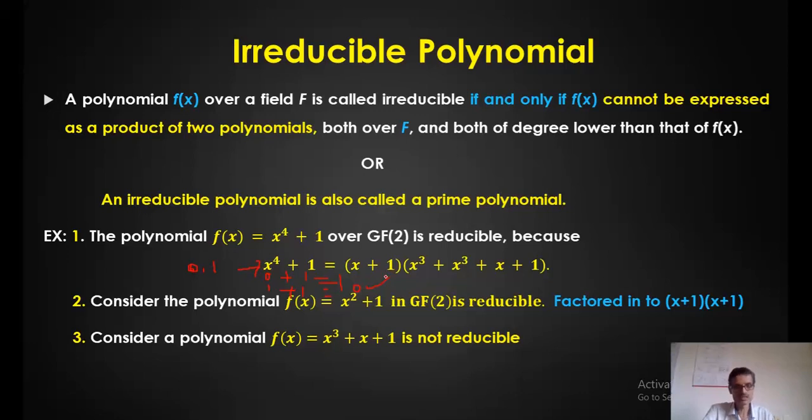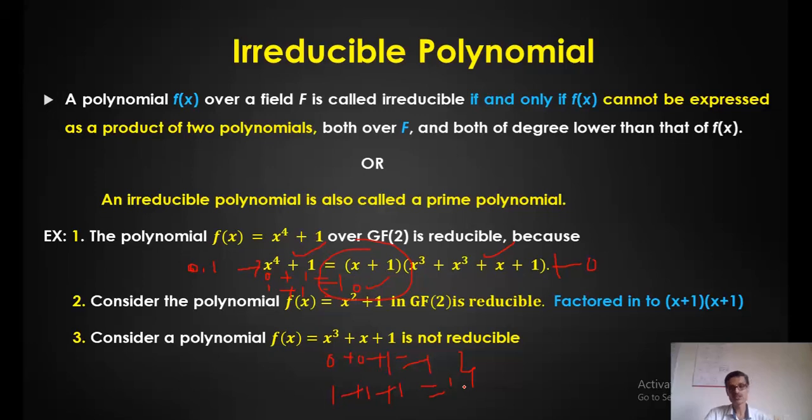If I divide x to the power 4 plus 1 by x plus 1, I'll get a quotient as this, with no remainder. The remainder will be equal to 0. So I can represent it as a product of two polynomials. Now I apply here 0 plus 0 plus 1, it is equal to 1. If I substitute 1 here, 1 plus 1 plus 1, it is equal to 1. Both times it is 1.